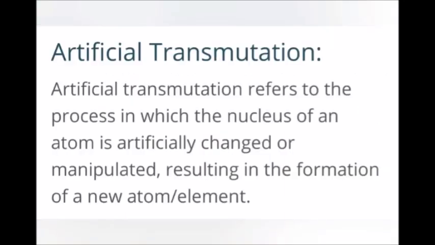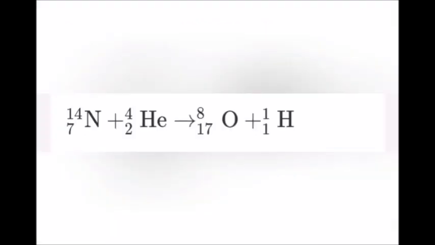The next is artificial transmutation. Artificial transmutation means the process in which the nucleus of one atom is artificially changed into the nucleus of another atom, resulting in the formation of a new atom. This process is called artificial transmutation, mostly possible in artificial nuclear reactions. This is an example of artificial transmutation.